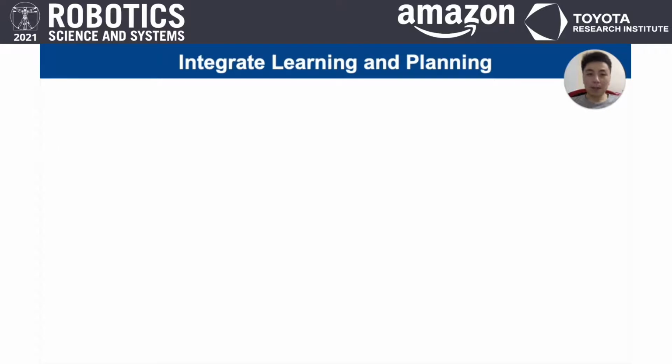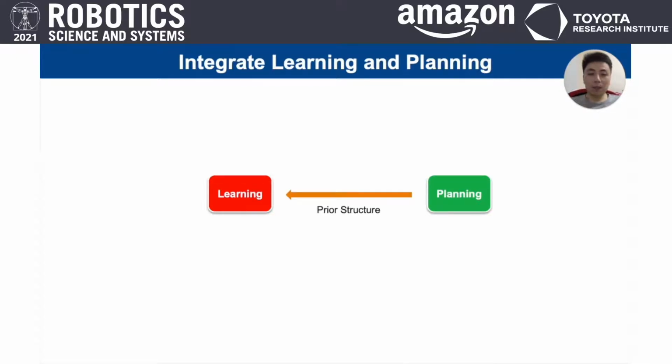To handle uncertainty, we integrate planning into learning. There are several ways to do so. For example, we can embed prior structure of planning into neural networks, or we can learn the dynamics or observation models to bridge the gap between the planning algorithms and complex observations and states. In our work, we follow the latter choice.